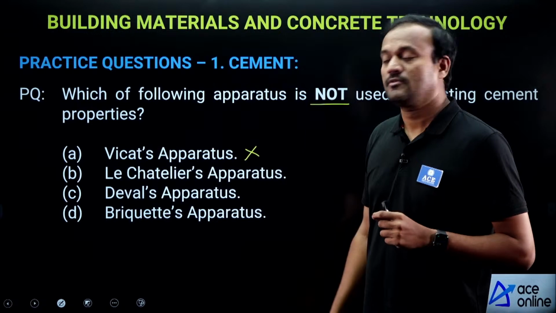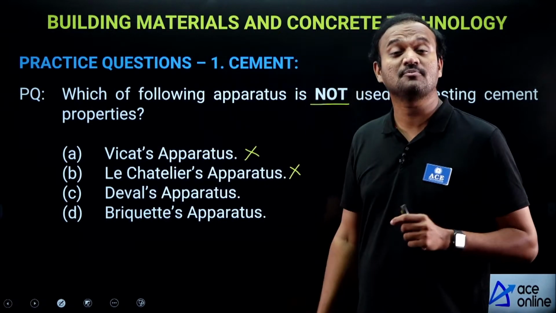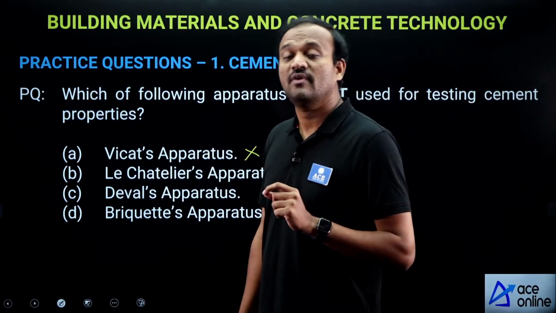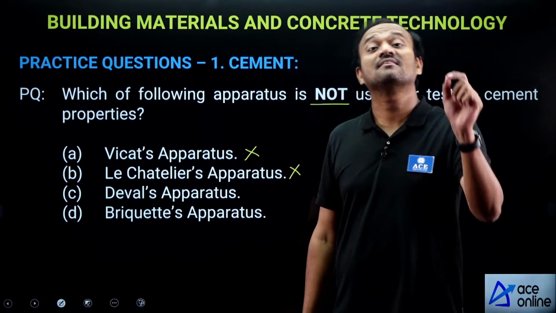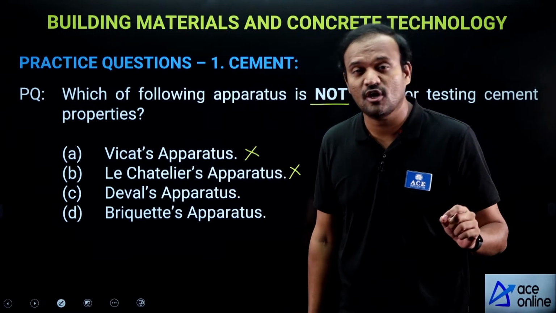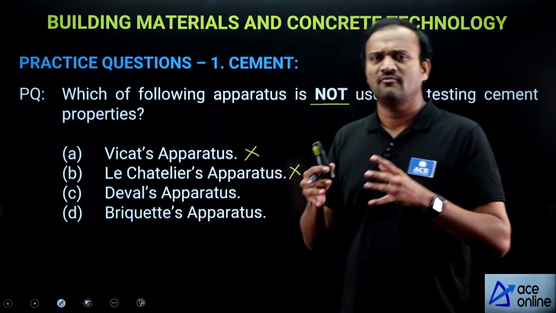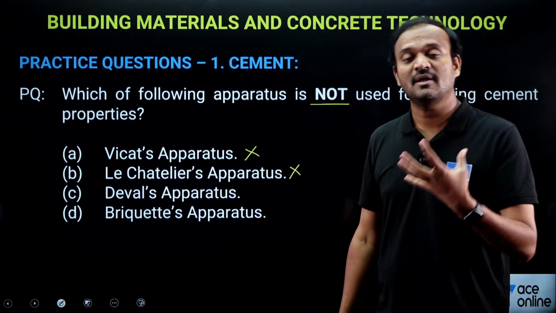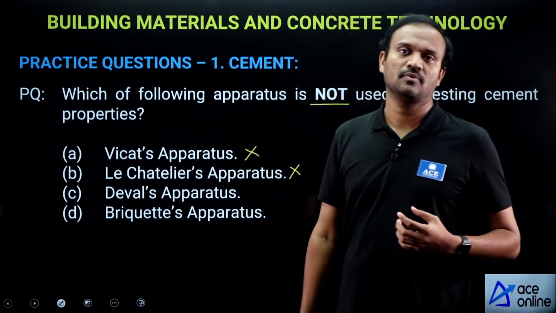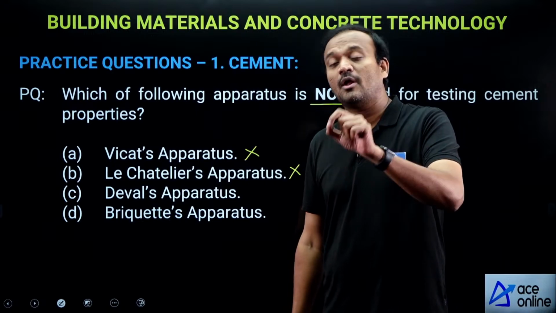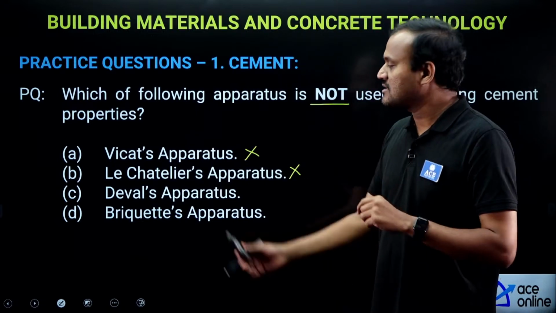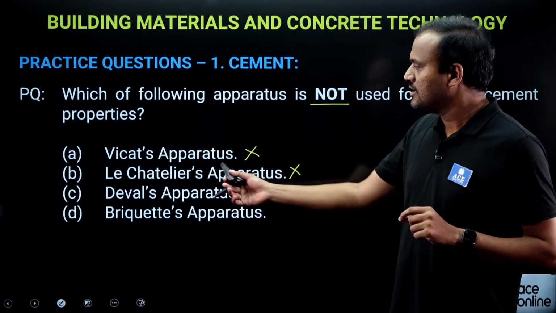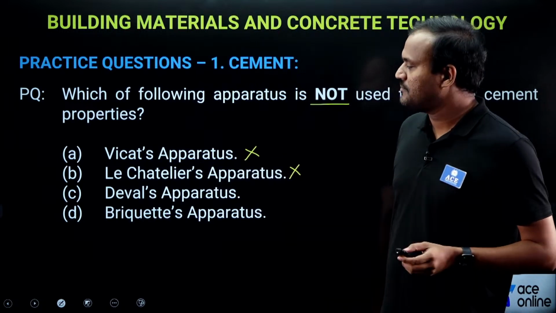Le Chatelier apparatus, so this is also not the correct option, because the Le Chatelier apparatus, which is a split cylinder, we use it for testing the soundness of cement due to excess presence of free lime. We know that if the cement contains an excess amount of free lime, then the cement will become unsound. That property is tested by the Le Chatelier apparatus, which is a split cylinder made of spring brass material. So, this is also not the right option.